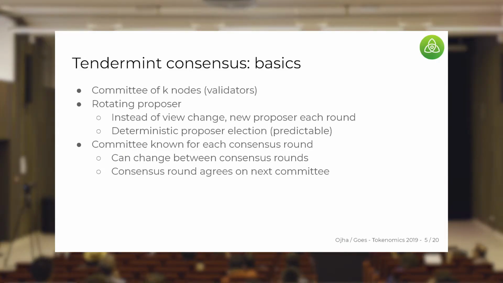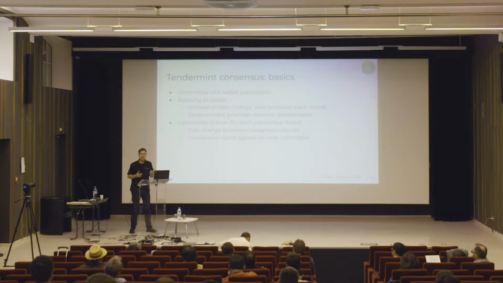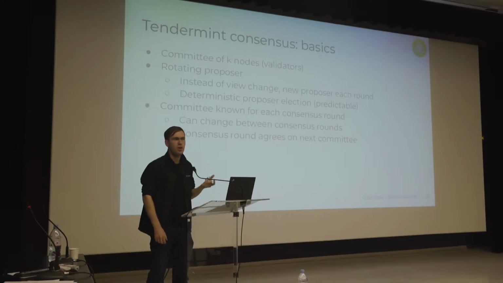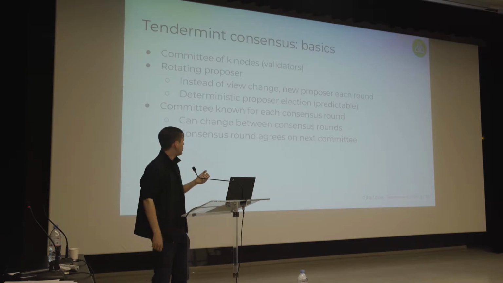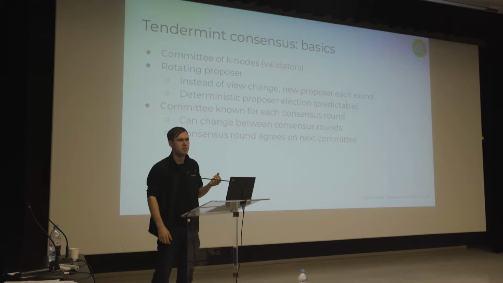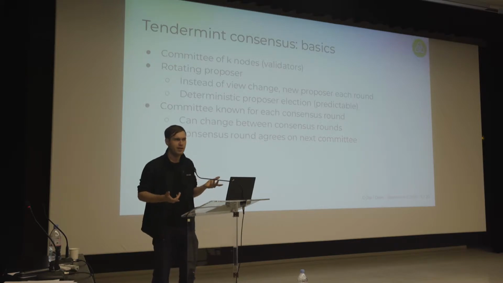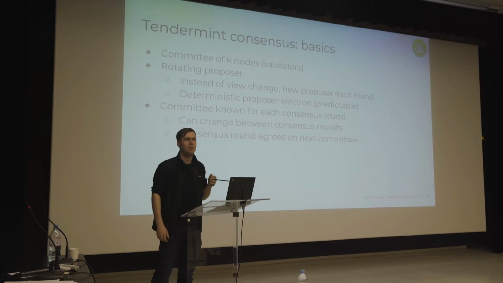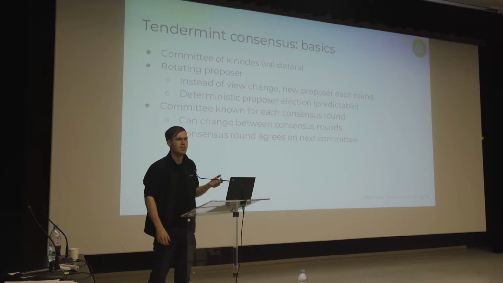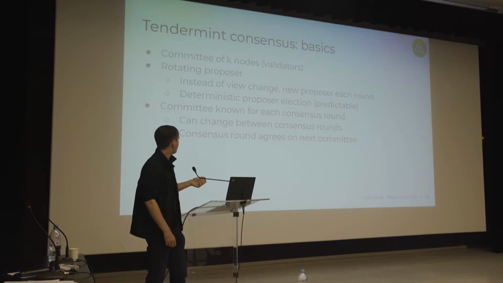So the basics of Tendermint. Tendermint is a permissioned consensus system in the sense that the validator committee of a fixed set of K nodes is known each round of consensus, but that committee can change for the next round. So this is our best attempt to hybridize permissionless and permissioned networks so we can get the benefits of BFT consensus but still have, in practice, a dynamic validator set. So each consensus round, the state machine can determine, by sending it back to Tendermint, which private keys will be allocated what weights to sign the block in the next consensus round.